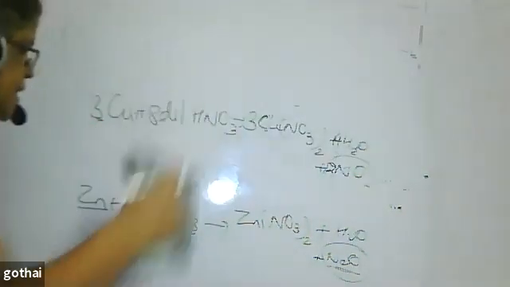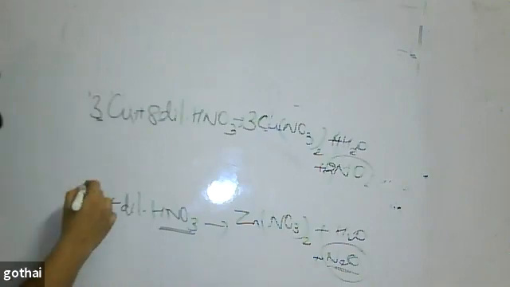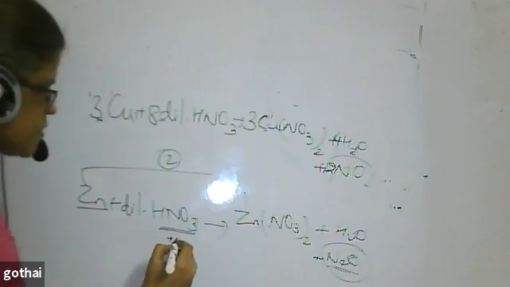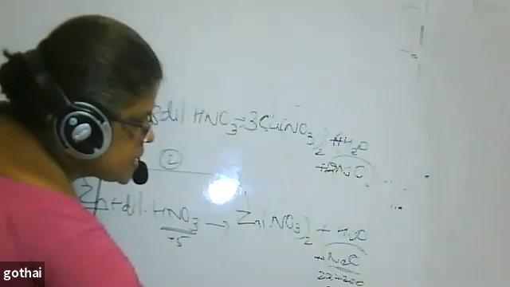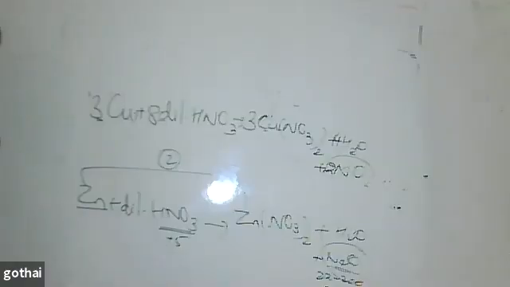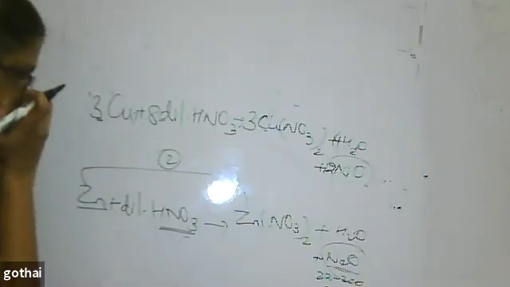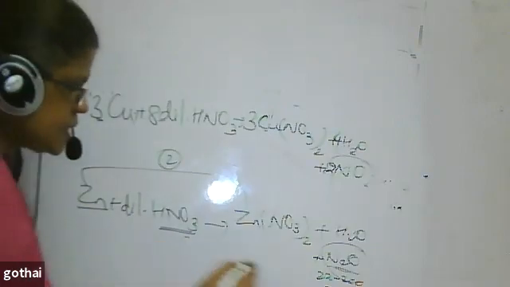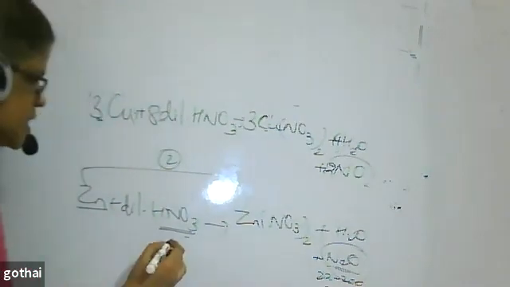When I come to zinc, similarly, this is +2, this is +2. Here it is +5. Here 2x minus 2 is equal to 0, so 2x is equal to 2. Here there are 2 nitrogens, so I have to do for 2 nitrogen. Therefore x is equal to 1, here x is equal to 5.